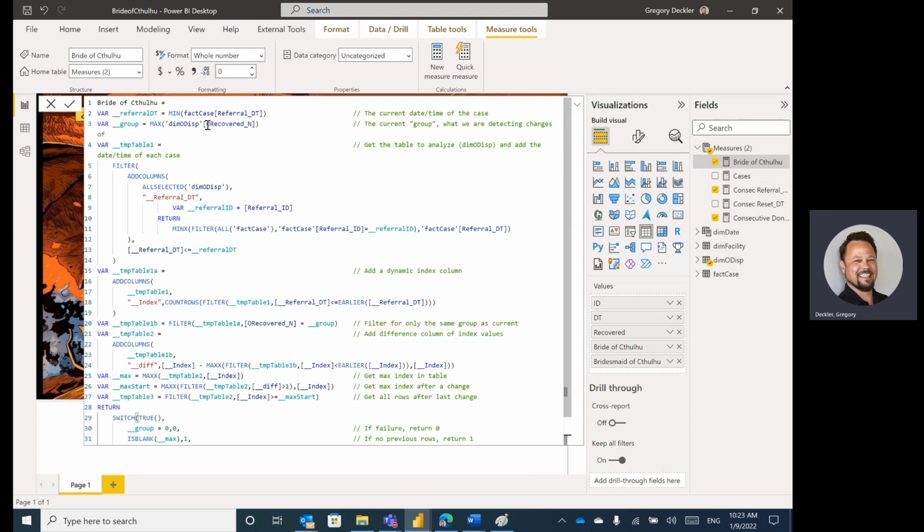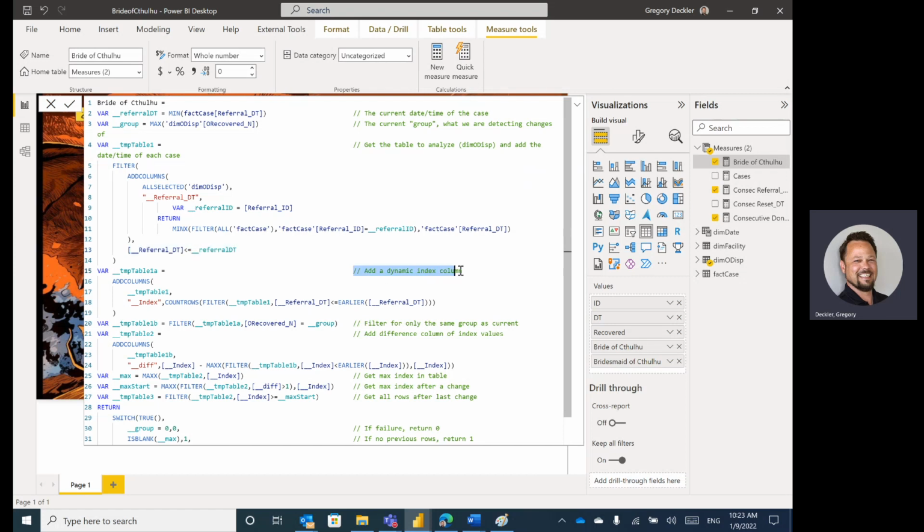We're grabbing our group again, which is whether or not they recovered or didn't recover. That's our grouping. And then here's our temp table. And all this temp table was doing is just grabbing the DIM table that we need with, again, any of the referral times that are less than our current referral time. So that's all that table 1 does.